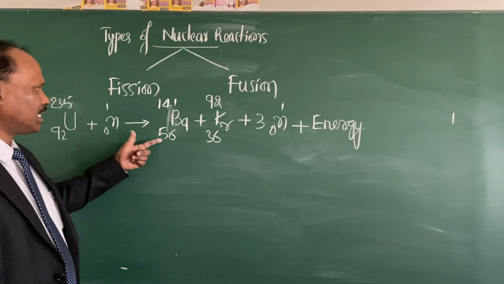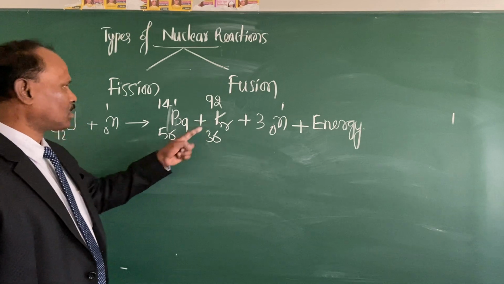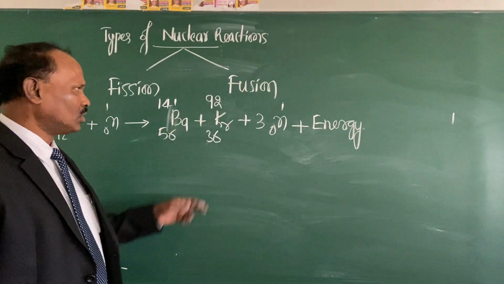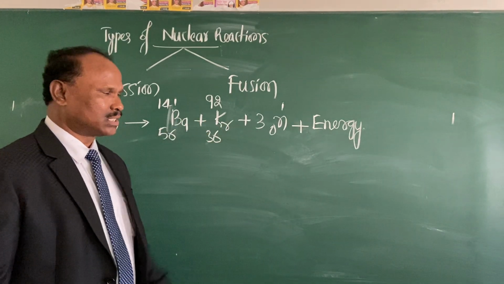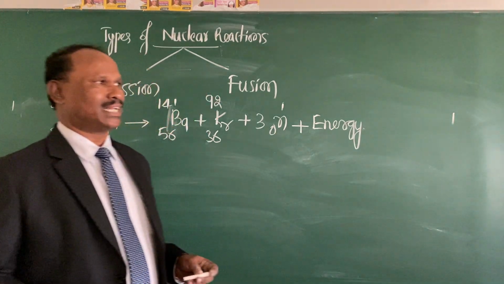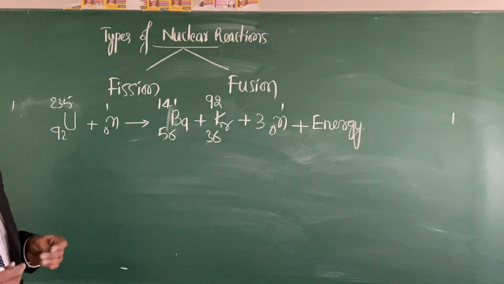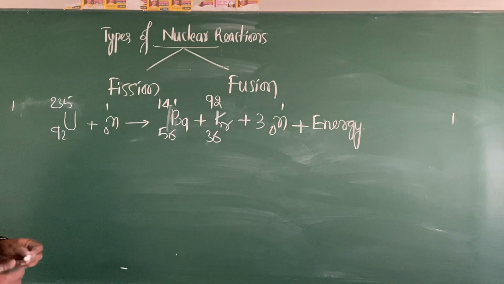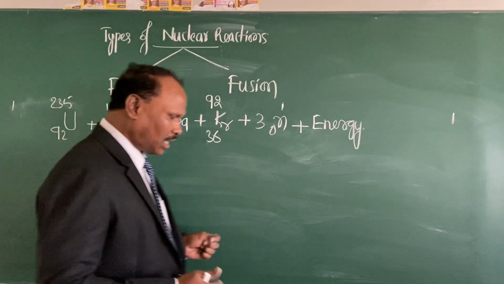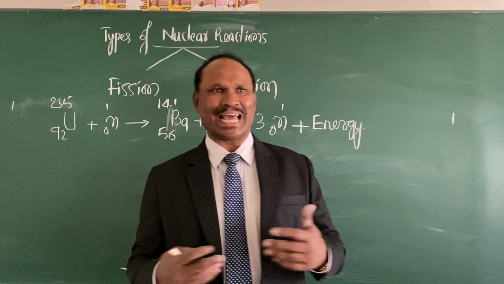One is barium 56-141, the other one is krypton 36-92, plus 3 neutrons are produced in the process and a huge amount of energy is liberated. So hence this is a nuclear fission reaction. Now let us study how this nuclear fission reaction is exactly happening.